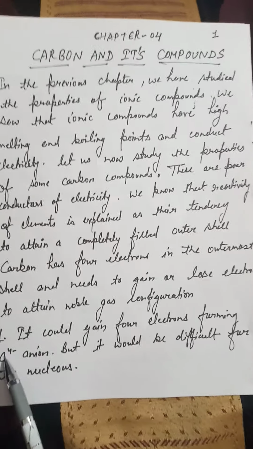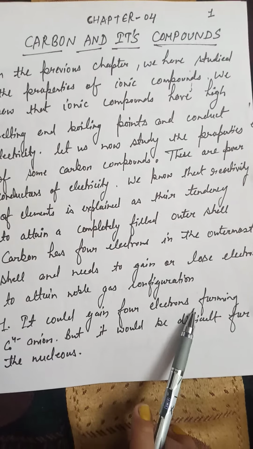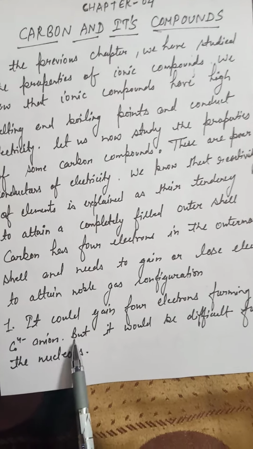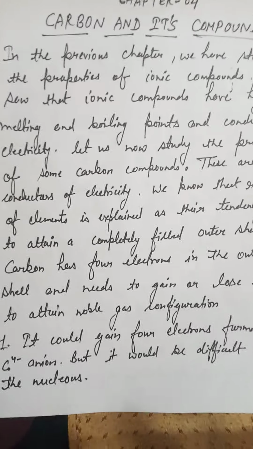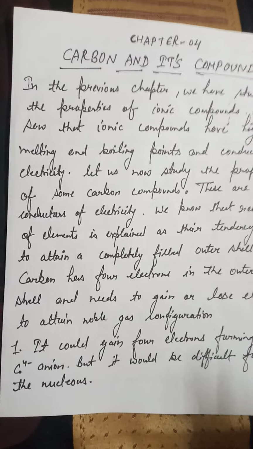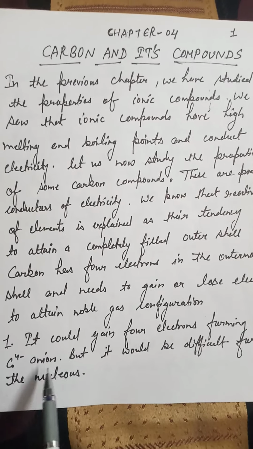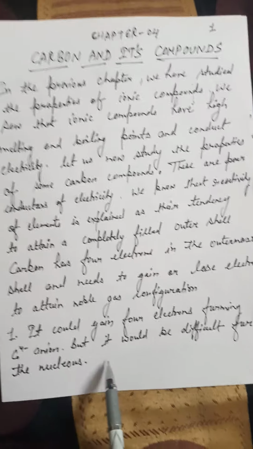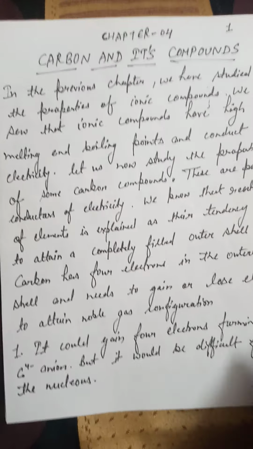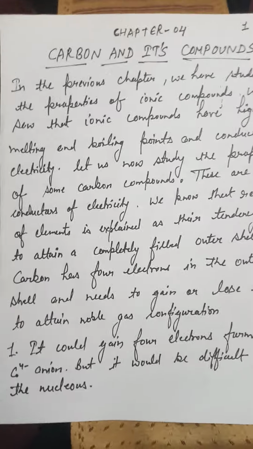If it could gain 4 electrons, it would form a C4 negative anion. If it gains electrons, that means carbon is gaining negative charge, so it will become a C4 negative anion. But it would be difficult for the nucleus. Why would it be difficult for the nucleus?